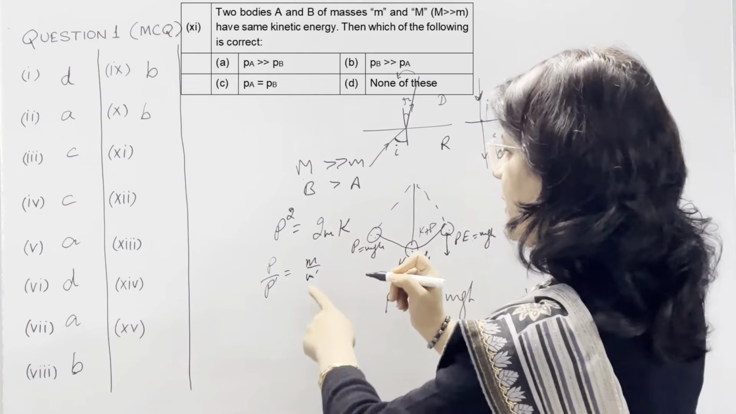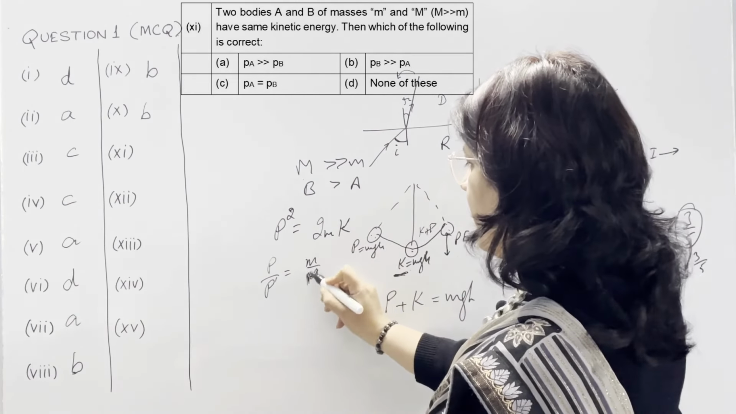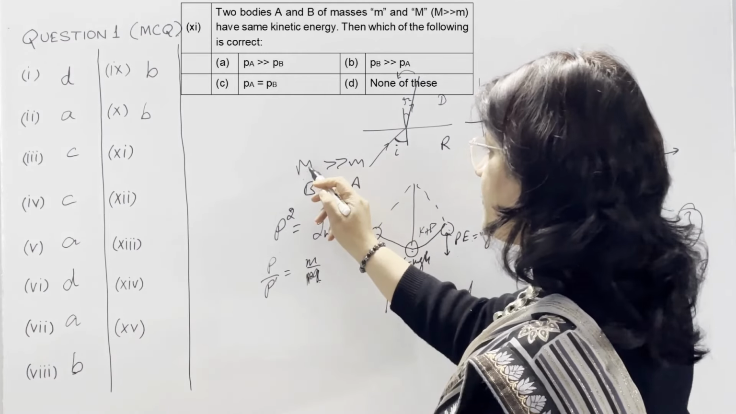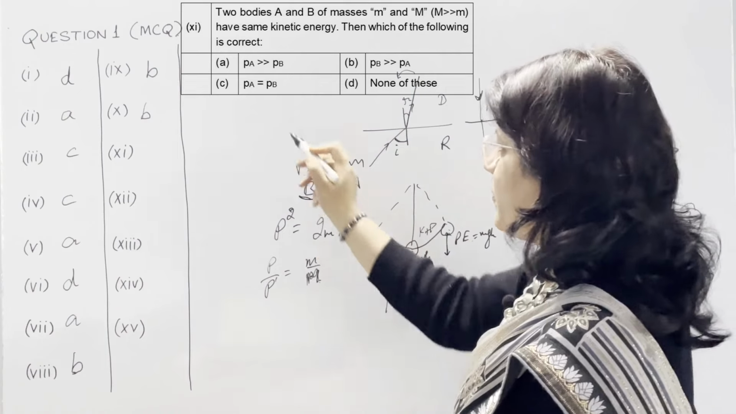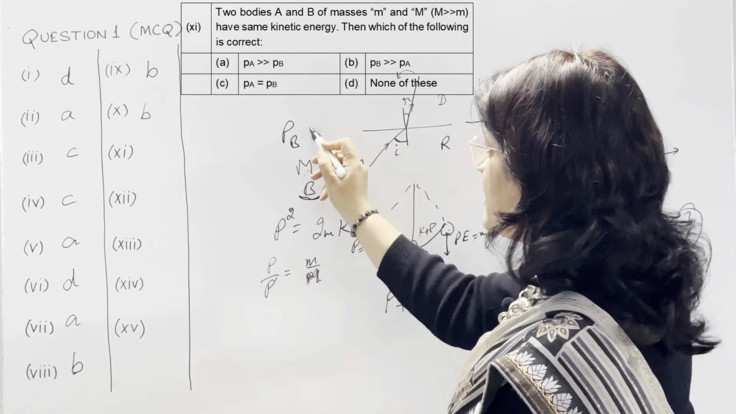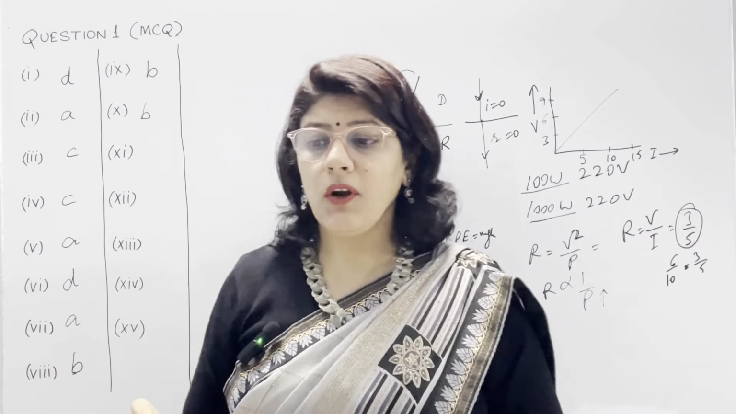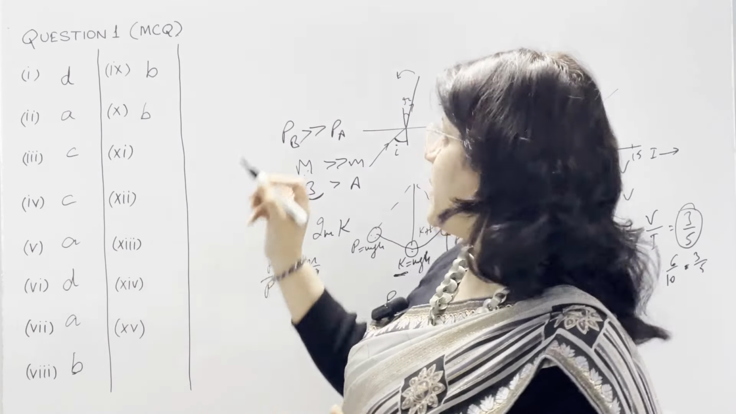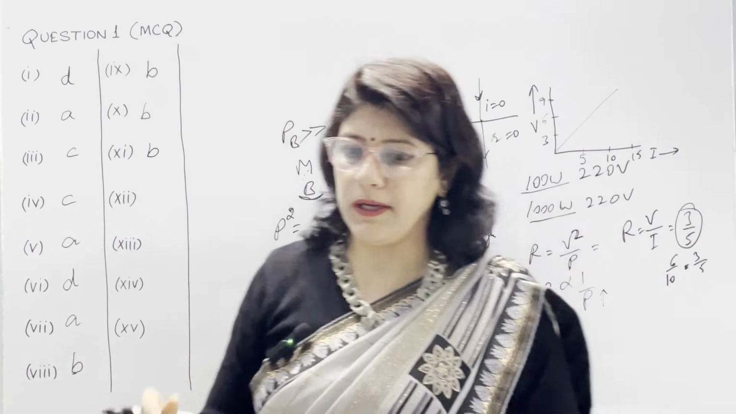So which is bigger? M dash, B body, it means capital M. The mass of the body is greater, so momentum of B body is greater. So we will say that PB is much greater than PA. So it is our option number B. Momentum of B body is greater than A. This is our option number B in 11th part.